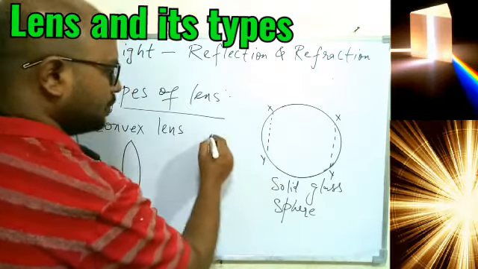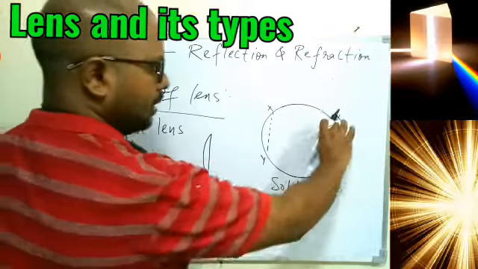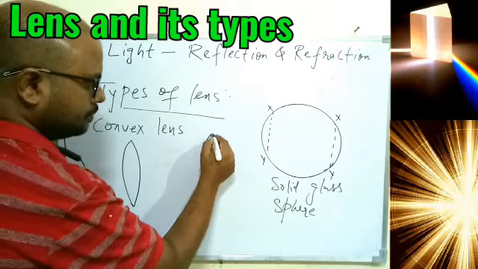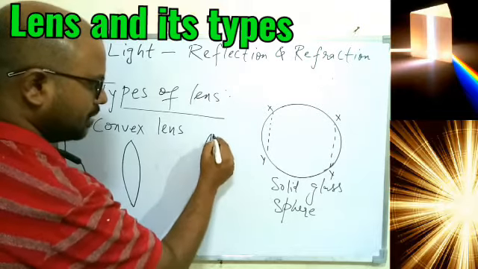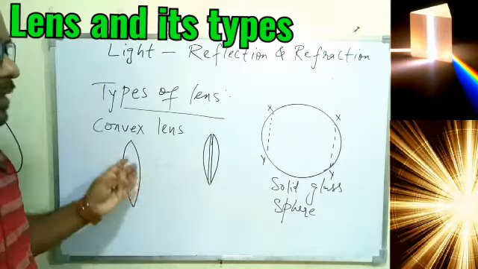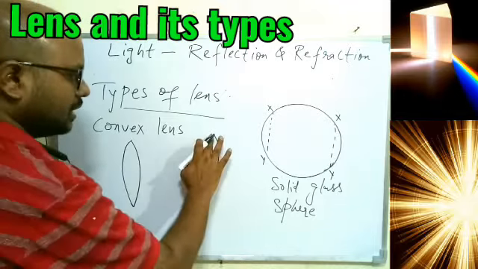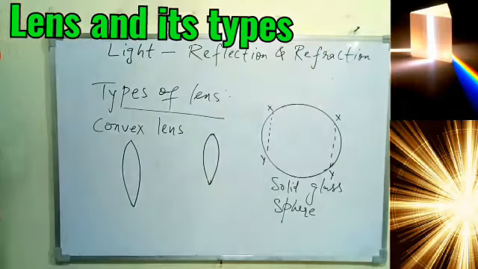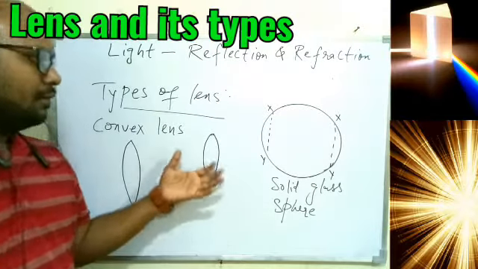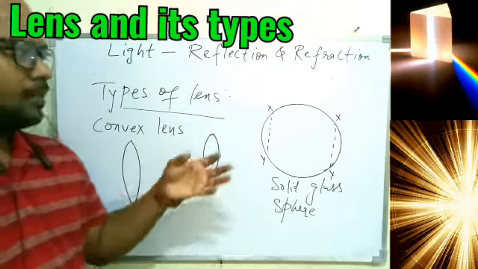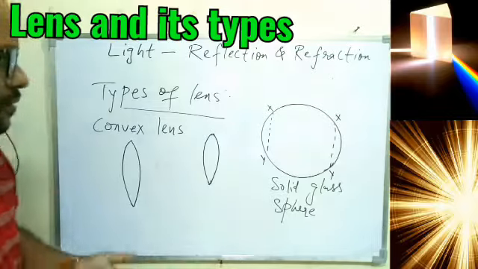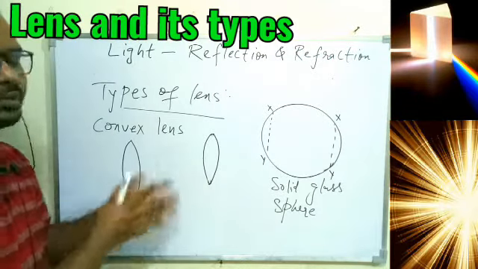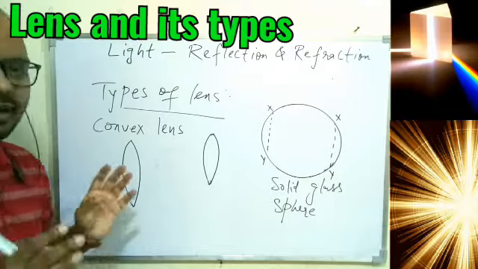So after cutting this portion, what will we get? This part, and after cutting this we'll get another part, and if I join it together, for example we are getting half of the part, one side. Now if I join it together without any gap, it will form the convex lens. So even the lens we are going to talk about is basically a part of the sphere, and how we cut the sphere to make the lens, that will decide the type of the lens we have. Okay, so that is one thing you have to remember.